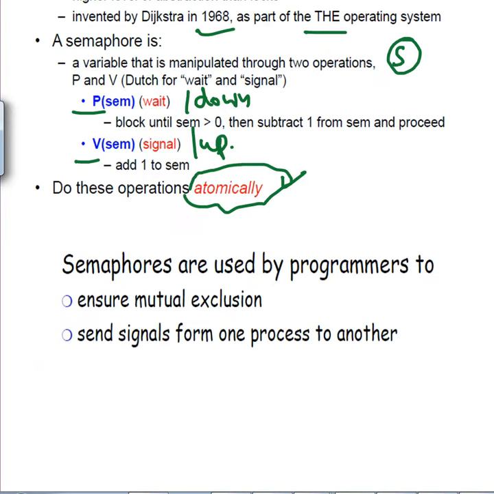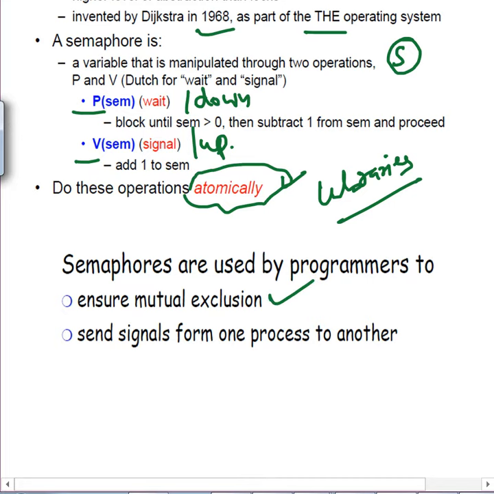Now semaphores are used because these are actually libraries for application programmers. These libraries provide the application programmers with the semaphore, and semaphores are used by the programmers to ensure firstly mutual exclusion, and then also for other things. One of them is to send a signal from one process to another. Say for example, there are some classical problems we'll read later on, like the buffer problem.